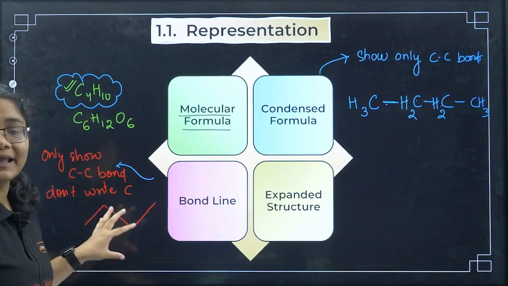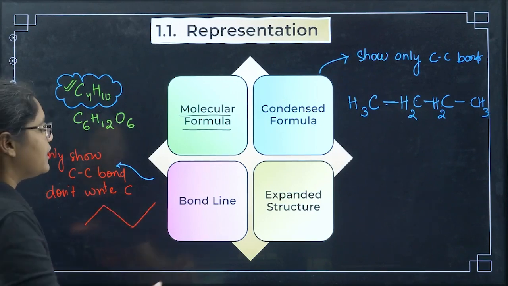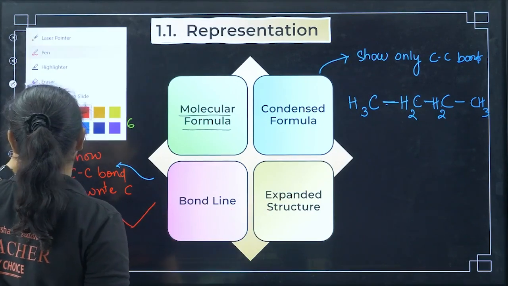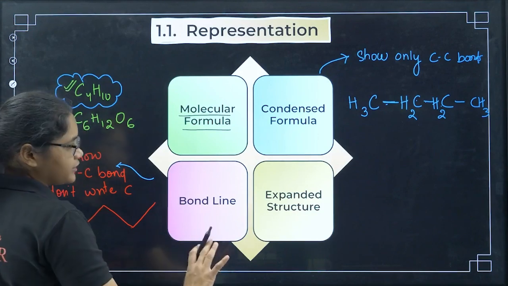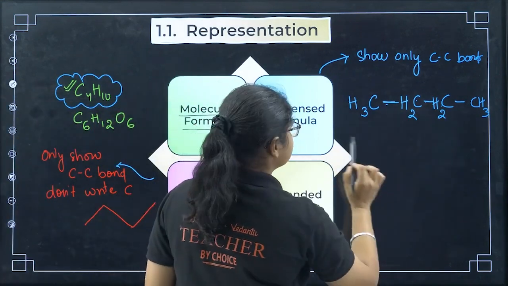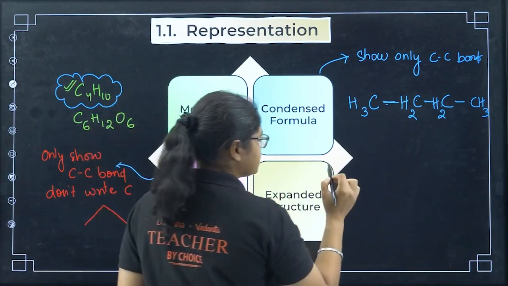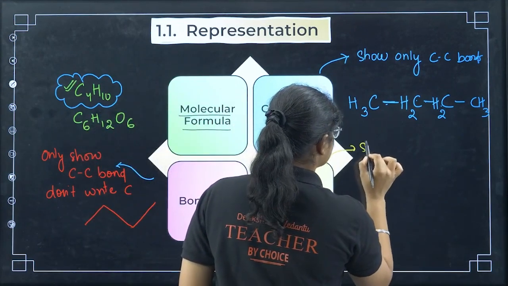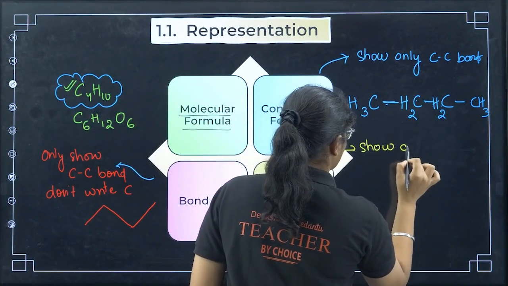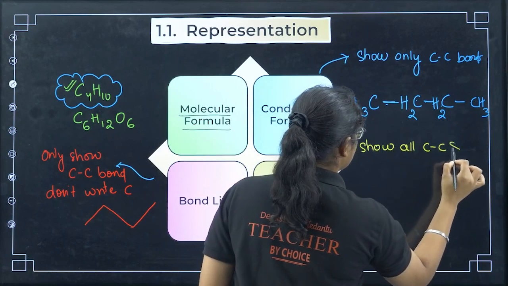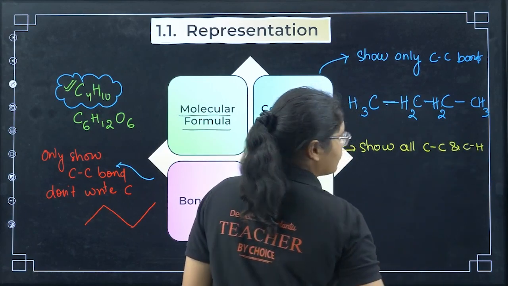So this is bond line formula. Now lastly coming to the expanded structure. In expanded structure, you have to expand this particular structure. You have to show all the bonds. So in expanded structure, what we have to do? We have to show all carbon-carbon and carbon-hydrogen bonds.